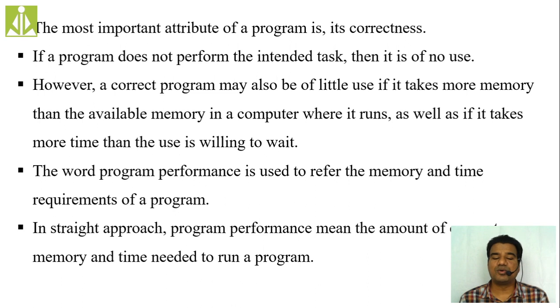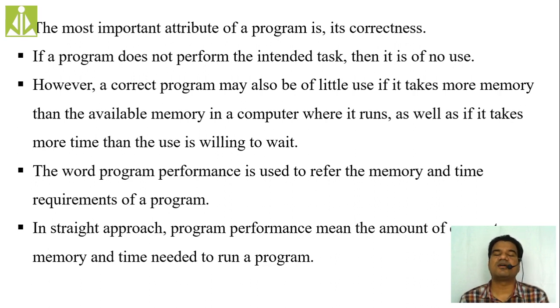So the word program performance is used to refer to the memory and time requirements of a program. In a straightforward approach, program performance means the amount of computer memory and time needed to run that program. How much memory it needs in order to execute, how much time it needs in order to execute.